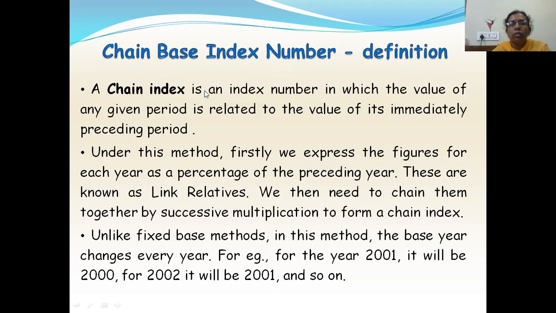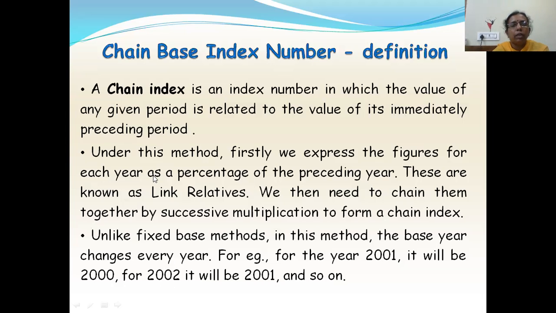A chain index is an index number in which the value of any given period is related to the value of its immediately preceding period. For example, if you are finding the index numbers for the year 2001, then 2000 will be the base year for this 2001. Similarly, if you are calculating index numbers for the year 2002, 2001 will be the base year. So in chain index number, for the present year, the immediate preceding year will be the base period.